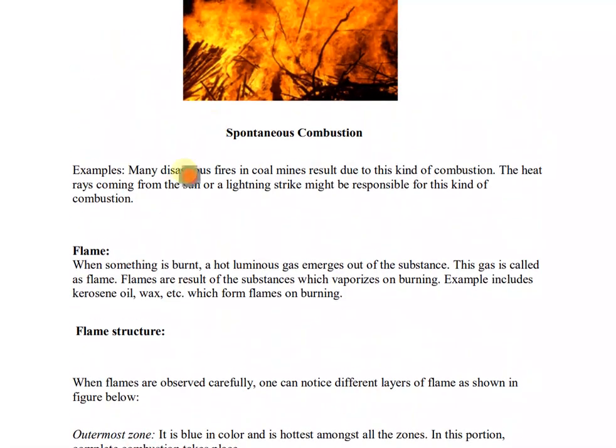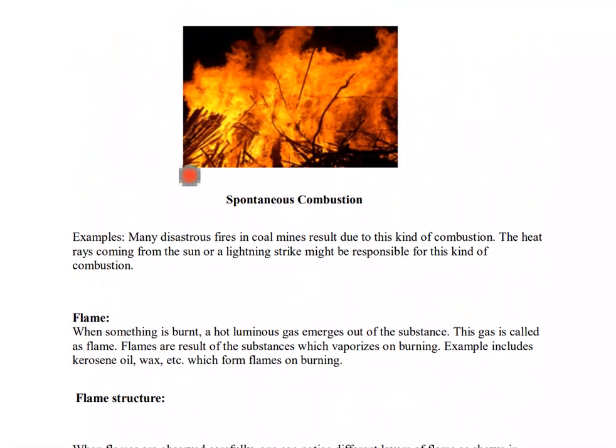It is also showing the example of fire in forests, like during summer sometimes forests start burning. That's an example of spontaneous combustion. Many disasters of fire in coal mines result from this kind of combustion. The heat rays coming from the sun or a lightning strike might be responsible for this kind of combustion. So when, during summer or a lightning strike, a substance reaches a temperature above its ignition temperature, it starts burning, and rapidly the whole forest will burn out.